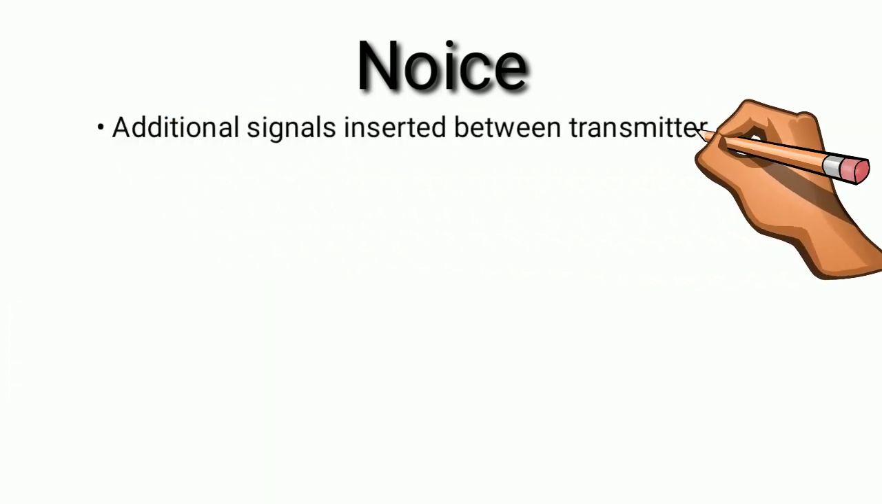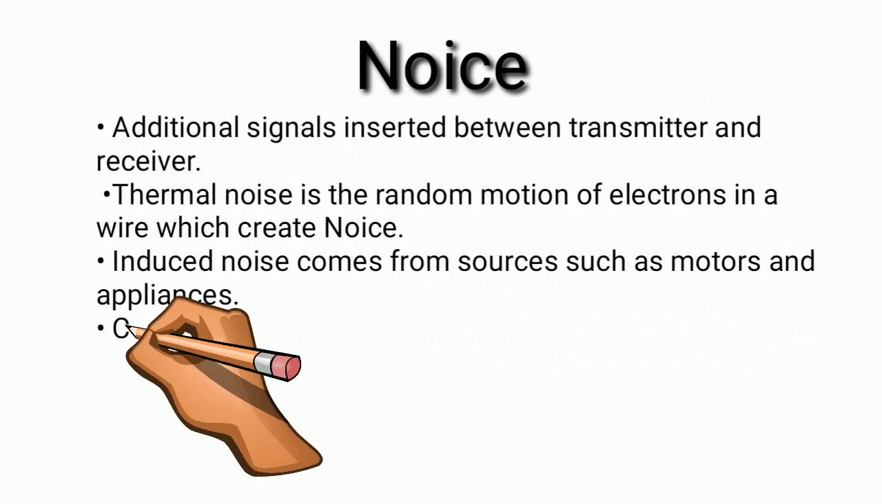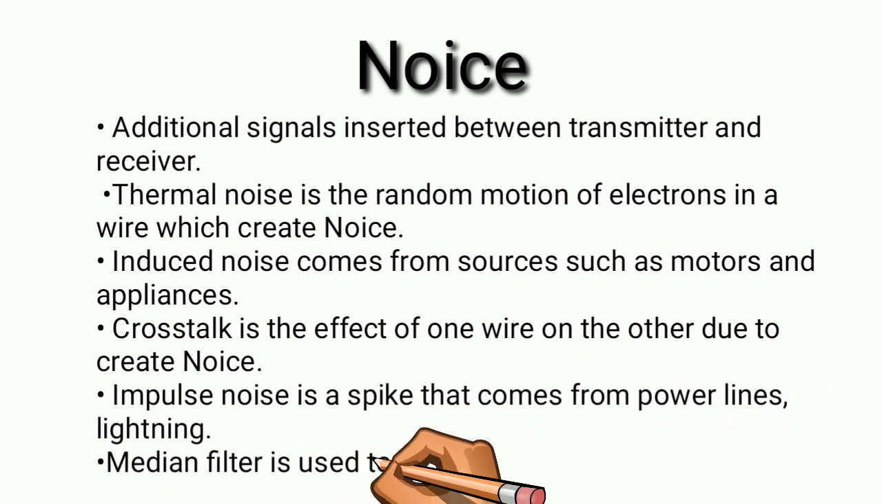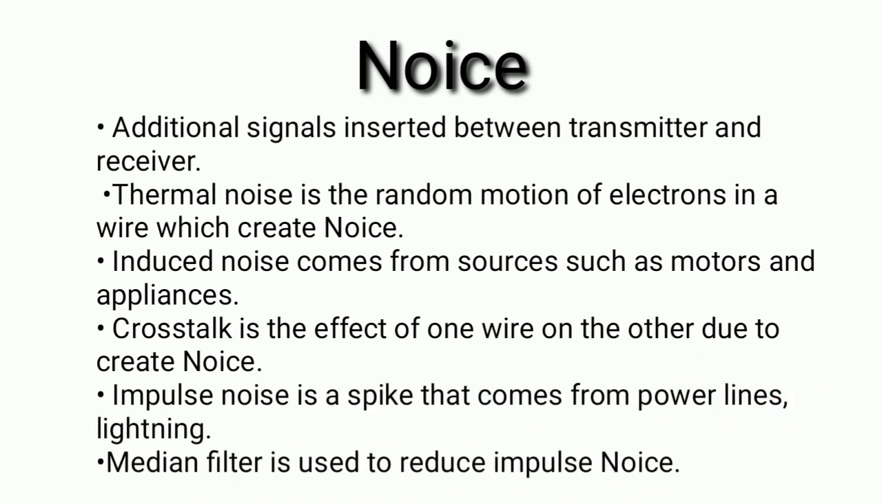To summarize, thermal noise is the random motion of electrons in a wire which creates noise. Induced noise comes from sources such as motors and appliances. Impulse noise is a spike that comes from power lines and lightning. A median filter is used to reduce impulse noise.